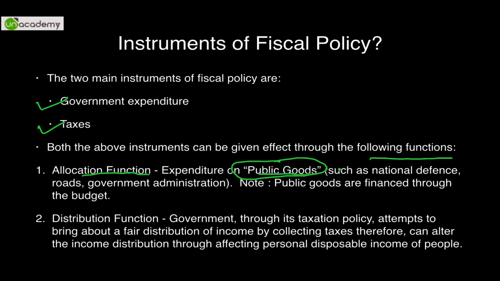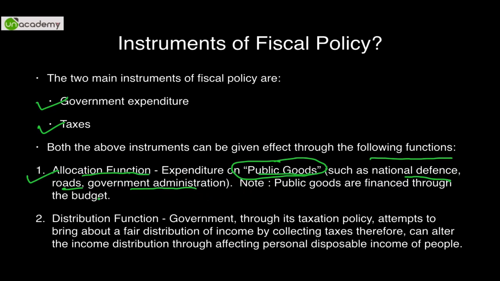Any kind of allocation on public goods, which is good for the public and can be used by the public. For example, national defense: army, navy, air force, and general security, which comes within the Ministry of Home Affairs. So all this is considered public good. Expenditure on building roads, national highways, government administration, in short. So the entire allocation of resources comes under the allocation function.